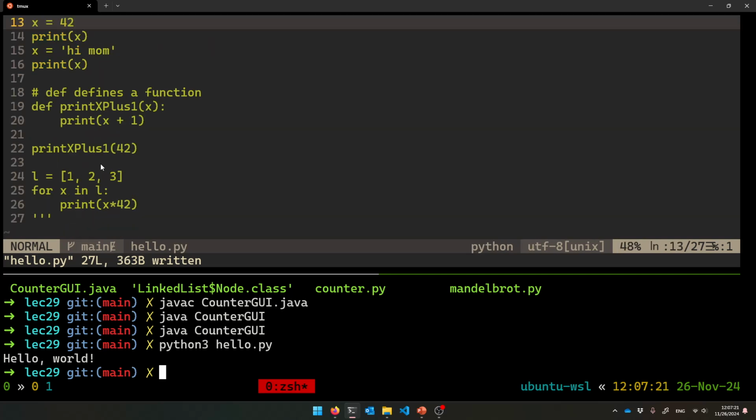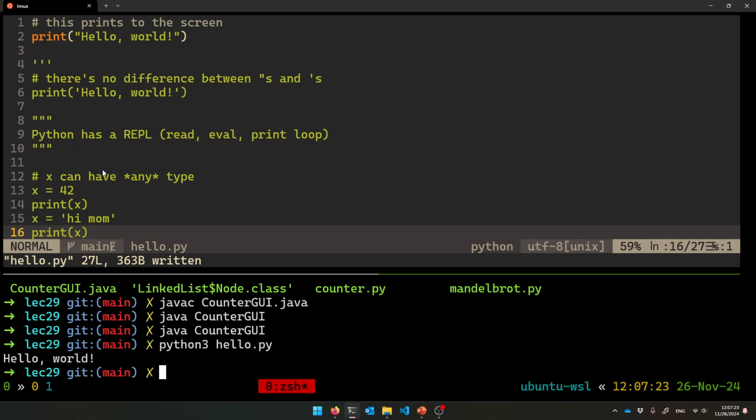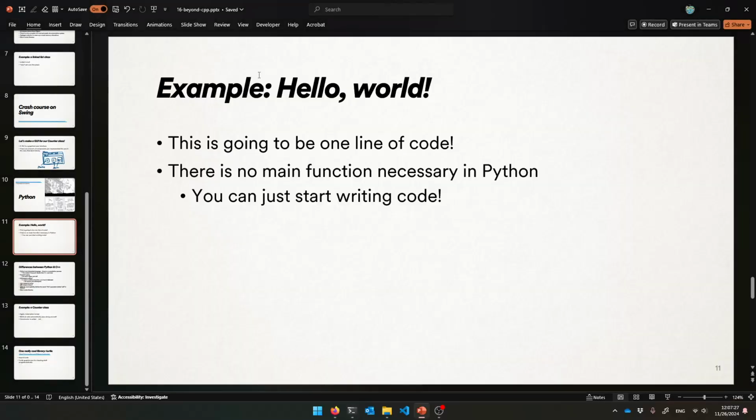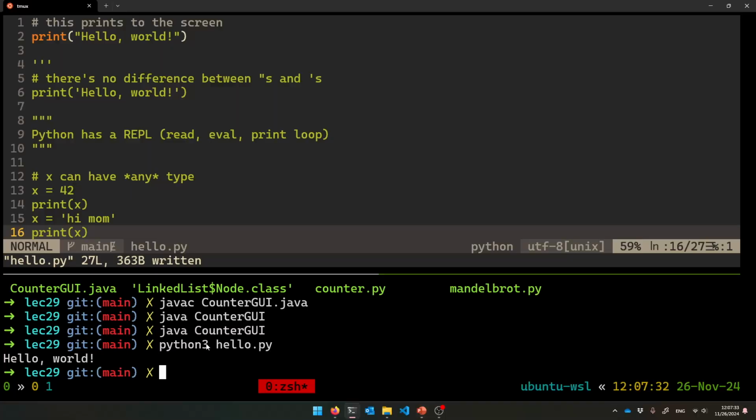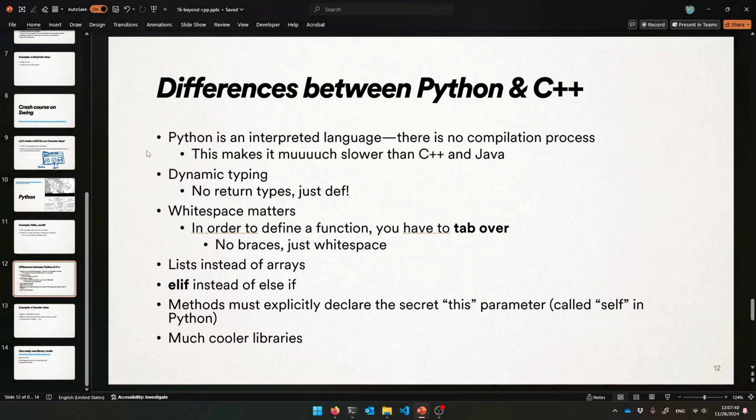Let's see. Yeah. So let's go down to here. So differences between Python and C++. The first thing is there is no Python C, even though there is Javac. Python is just going straight to this file and running all the things. Python is called an interpreted language. All right. It is not compiled at all. There's no compilation process by default in Python.